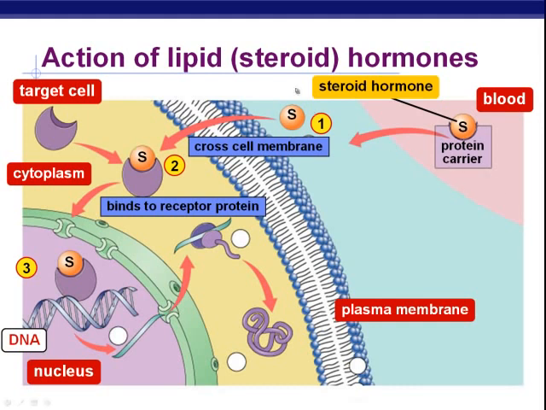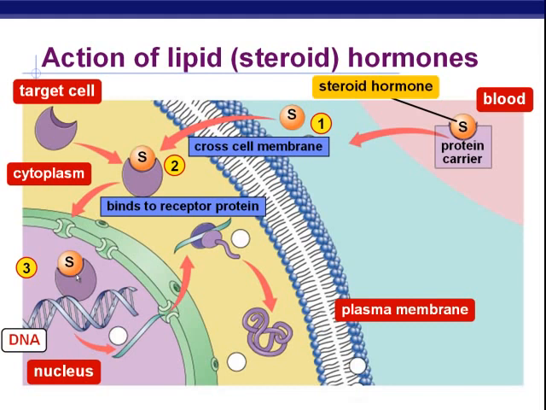This is going to happen because when this binds to this receptor, that receptor is going to become a transcription factor. I don't know if you remember, but when we were doing transcription, RNA polymerase has to be able to find the promoter sequence to know where to begin transcribing. It needs to be told where the TATA box is.